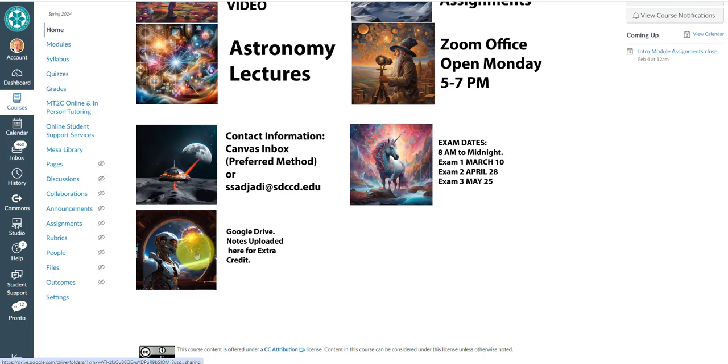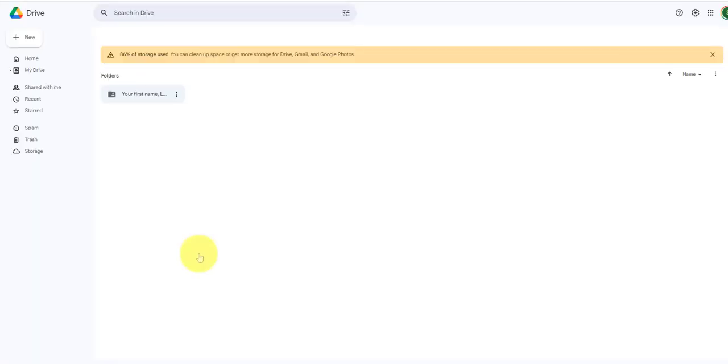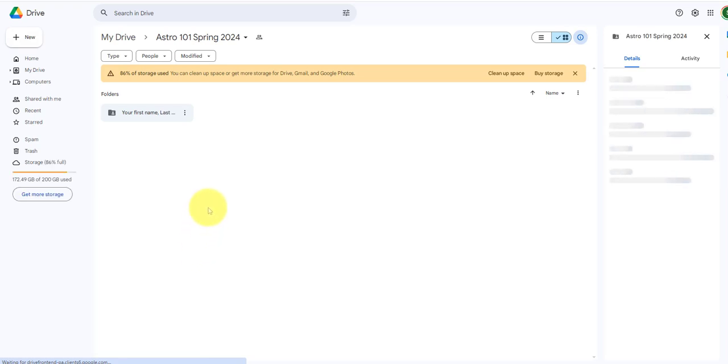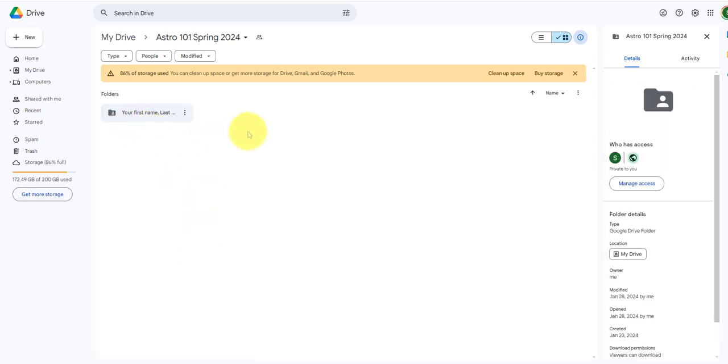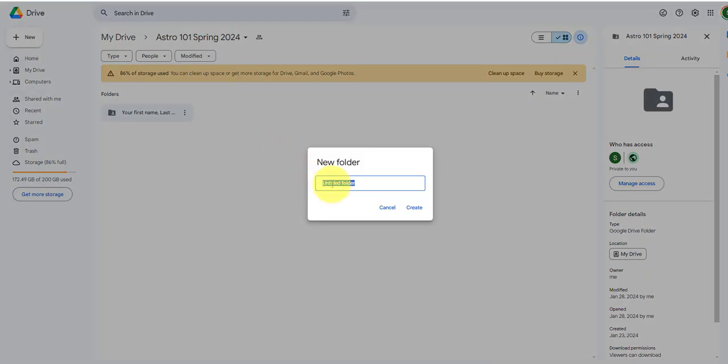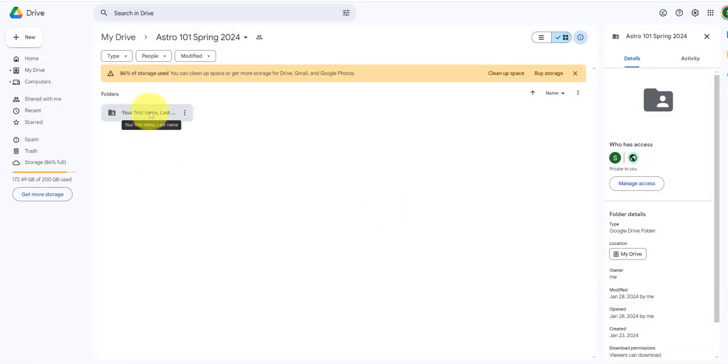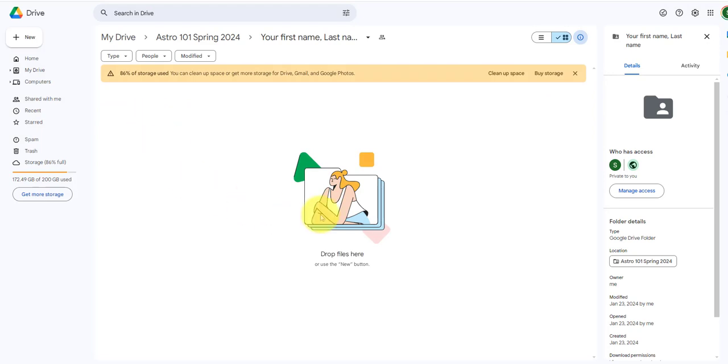This is my Google Drive. Now, if you click on this Google Drive, it takes you to my Google Drive. And here you make a folder by using a right click, and then you say new folder. You put your last name, you put your first name, and then you open up yourself a folder. And then you upload all your pictures of your notes here for extra credit. So it can be your cell phone pictures. You just take a picture of your notes and you just send it to me. Whenever you do it, till the end of the class, you have time to do this extra credit.